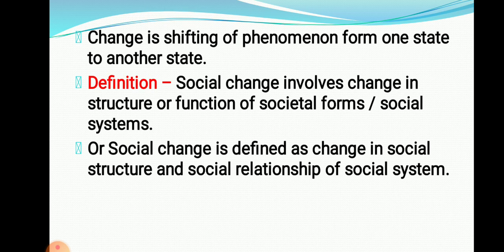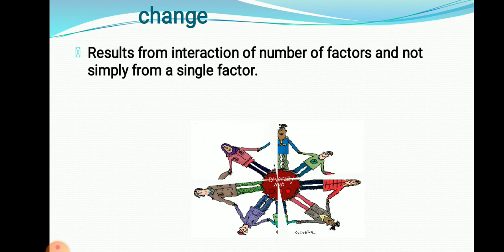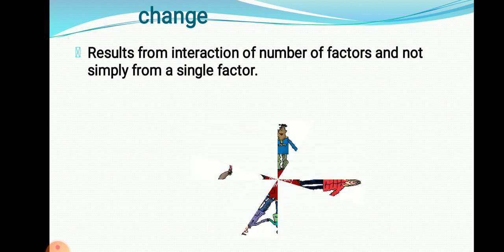Now, the next point that we are going to study is the nature of social change. Basically, social change results from the interaction of a number of factors, not from a single factor. Nature will be asked. So the first statement says that social change results from the interaction of a number of factors, not from a single factor. That means a number of factors come together and then a change occurs in a society.